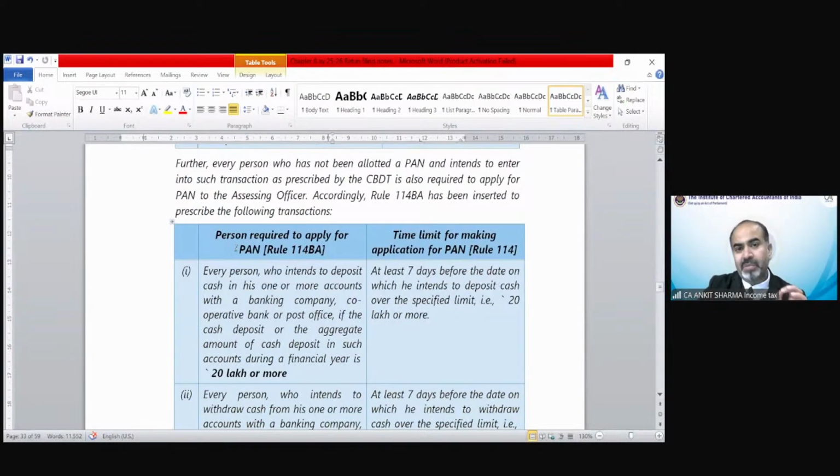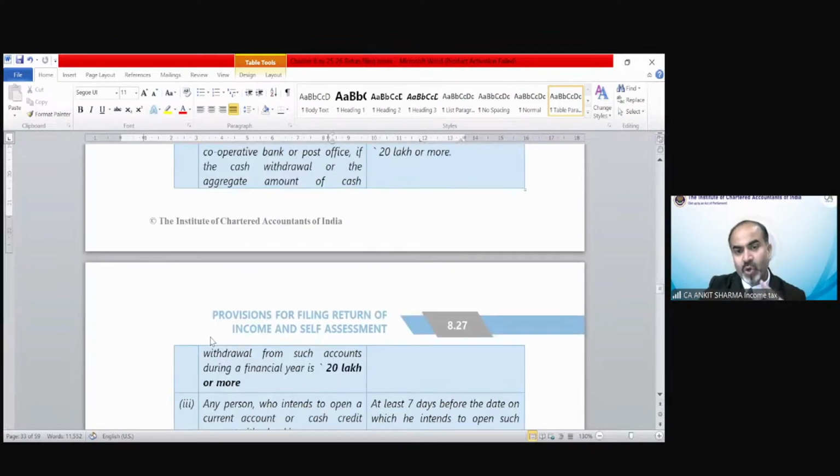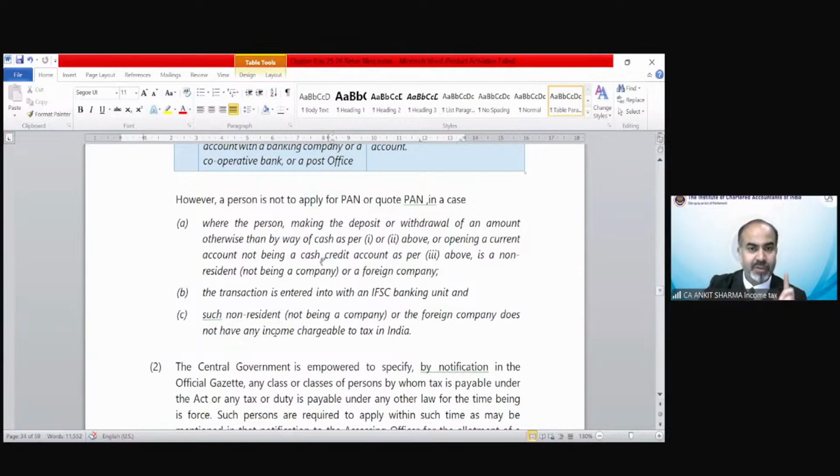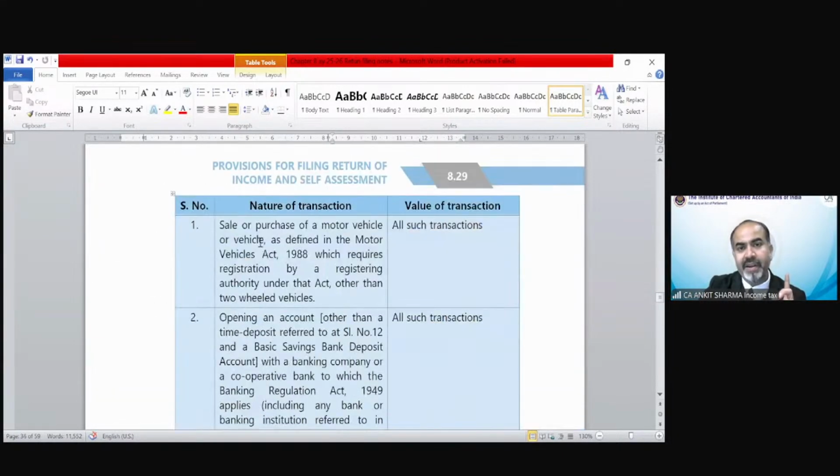This is important. Person required to apply for PAN. Again, some extra conditions have been inserted. You have to go through this. For the purpose of examination, the very important point is over here. There are certain transactions. This is very important. In past year examinations also, out of these transactions, some have been asked. In those cases, you have to submit your PAN number. Those are the transactions in which you should have a PAN number to submit.